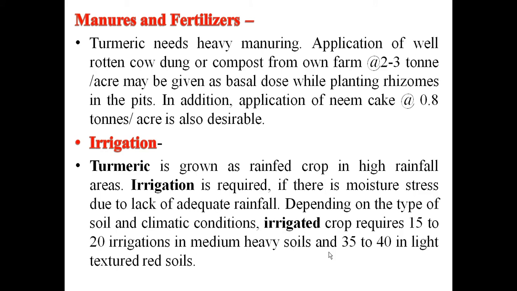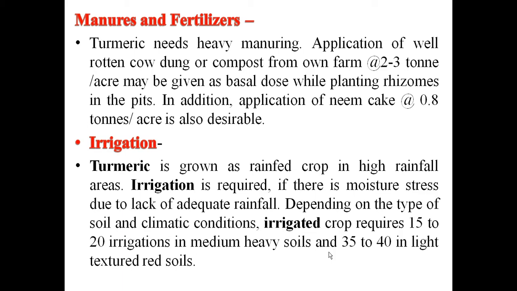Manures and fertilizer for turmeric. Turmeric needs heavy manuring. Application of well-rotted cow dung or compost from the farm at the rate of 2 to 3 tons per acre may be given as a basal dose while planting rhizomes in the pits. In addition, application of neem cake at the rate of 0.8 tons per acre is also desirable.